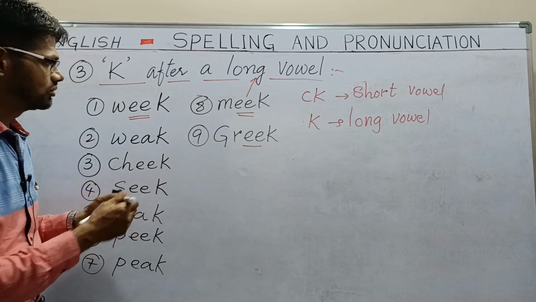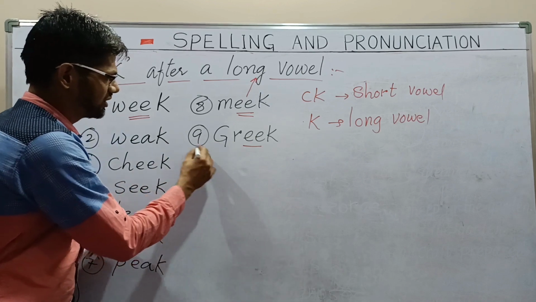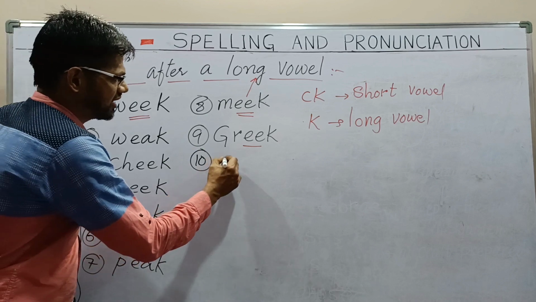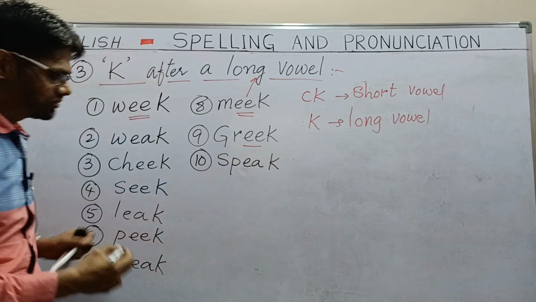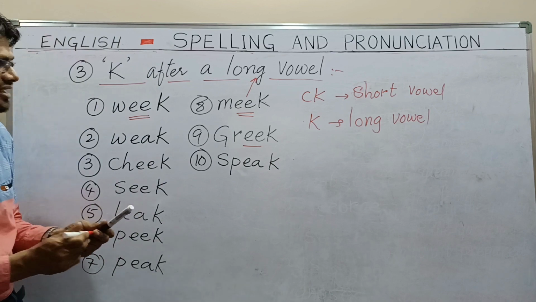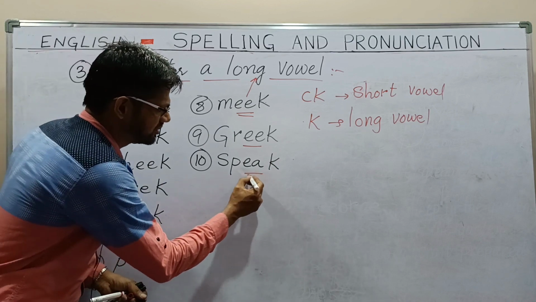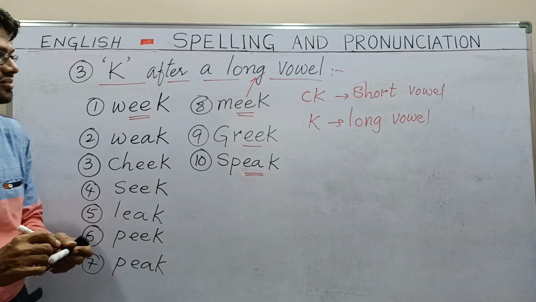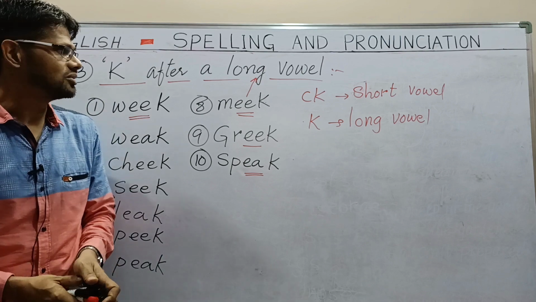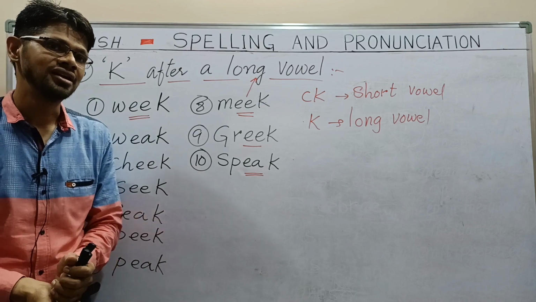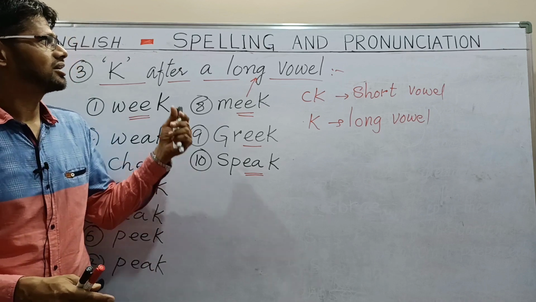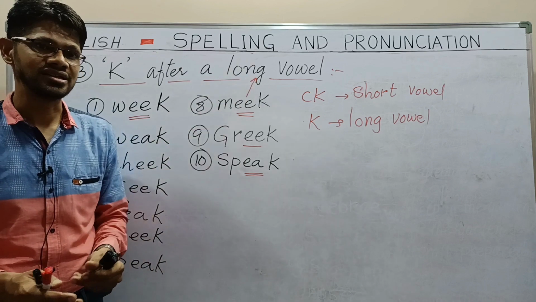I can give you some more examples if you want. So, speak, S-P-E-A-K, speak. The word speak also has a long vowel sound. So it is very easy for us to learn this lesson, and we can overcome the problem of spelling mistakes, and learn spelling and pronunciation very easily.